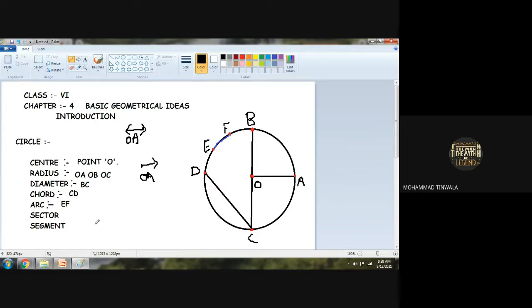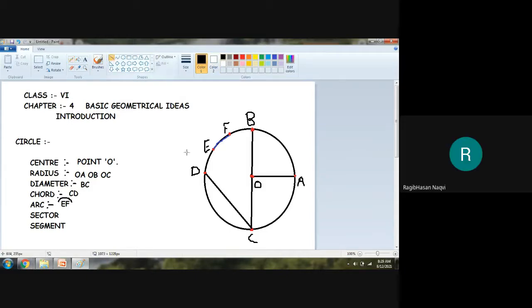But if I want to write an arc, the symbol is like this: we put a slightly bent line on top. EF is the arc of the circle. Any doubt here, boys?